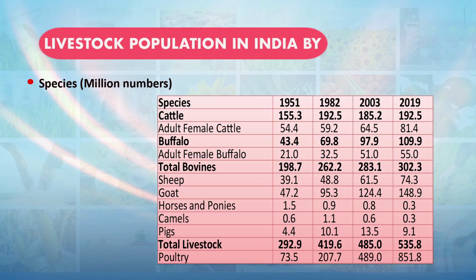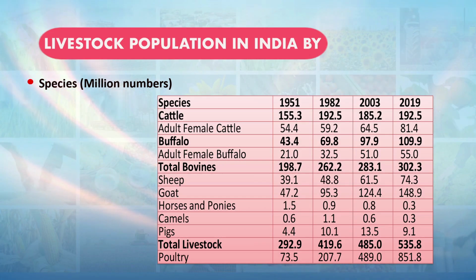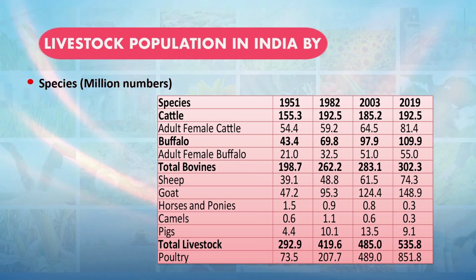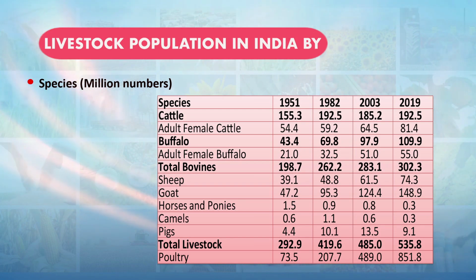And then total bovine, we were having 198 million in the year 1951, which has increased to 302 million total bovine in the country. The sheep population has also increased over the period of time. The goat population has also increased over the period of time. And total livestock population, which was 292.9 million in the year 1950-51, has increased to 535.8 million in the year 2019.